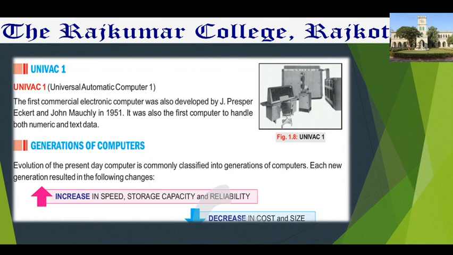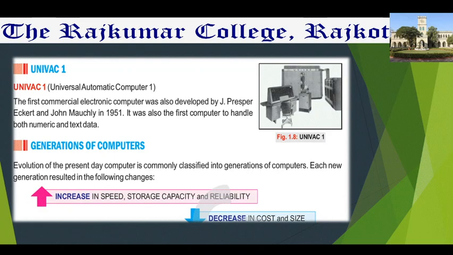In earlier computers, as I explained in the last session, like ENIAC, the size was so huge. And nowadays we can see that the size has totally decreased. Speed has increased, and storage capacity has also increased.